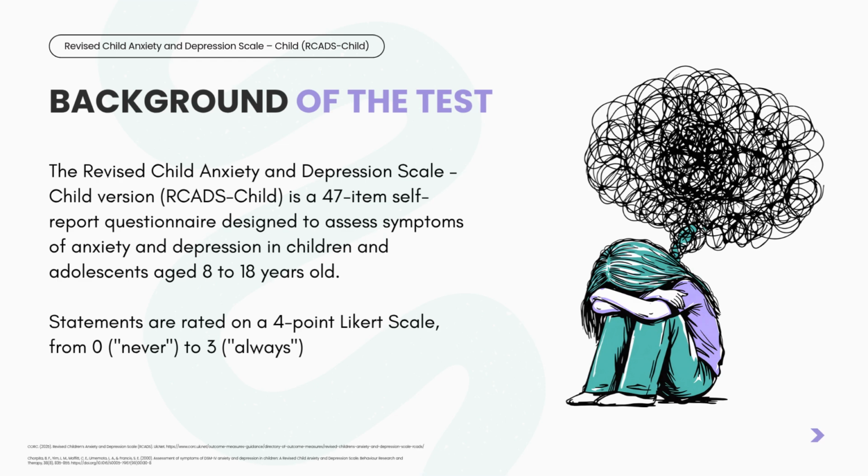Background of the test. RCADS-Child is a 47-item self-report questionnaire designed to assess symptoms of anxiety and depression in children and adolescents aged 8 to 18 years old. Statements are rated based on a scale from 0 to 3, ranging from never to always.